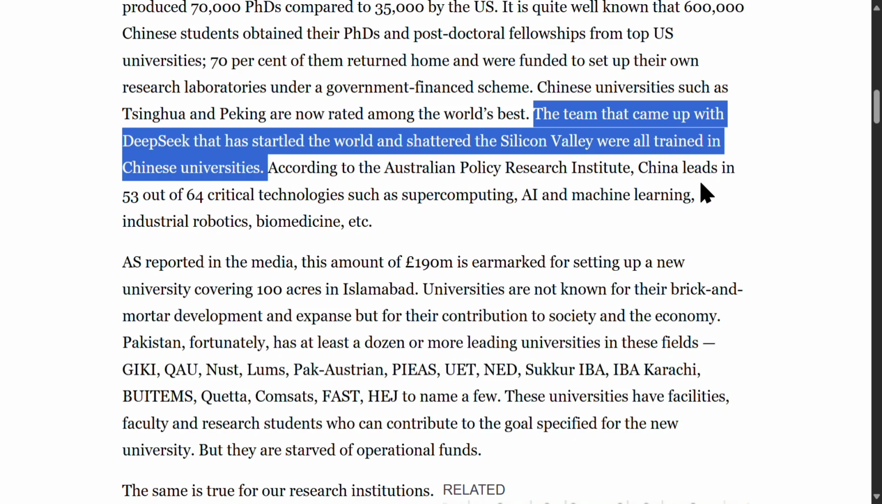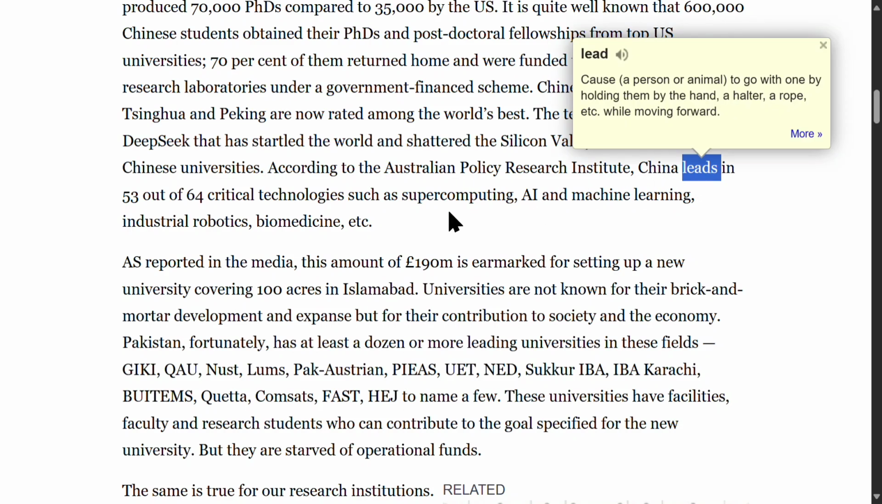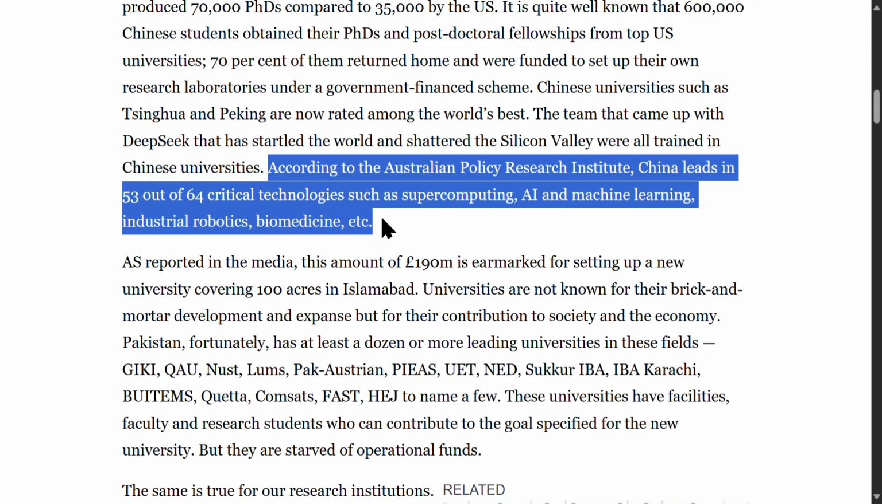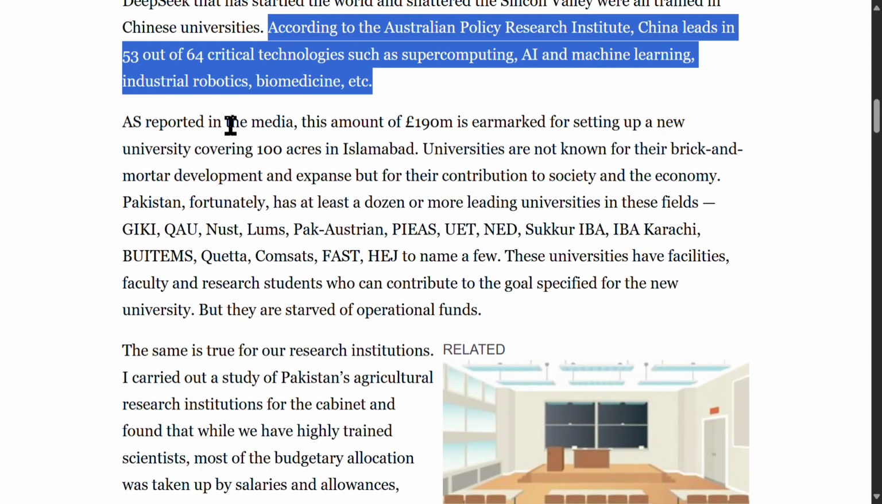According to the Australian Policy Research Institute, China leads in 53 out of 64 critical technologies, such as supercomputing, AI and machine learning, industrial robotics, biomedicine, etc. This sentence means that China has become a global leader in a majority of key technological sectors.